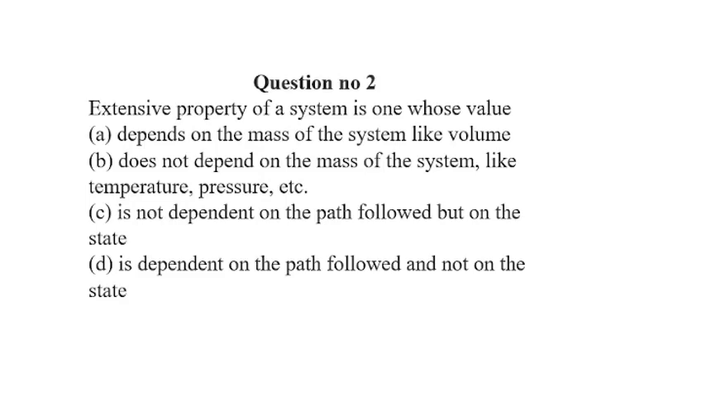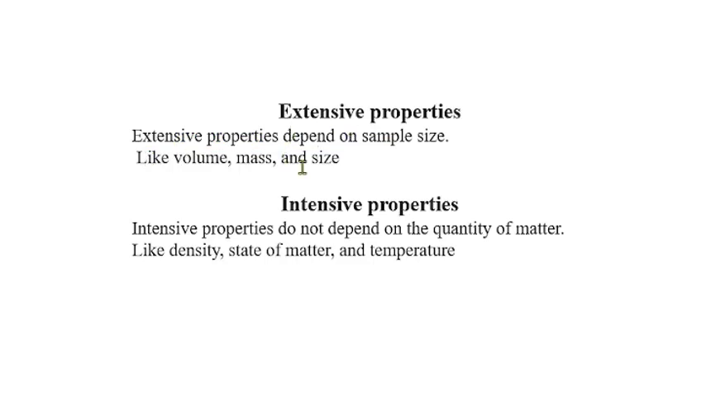Question number 2. Extensive property of a system is one whose value... So we know that one is extensive property and the other is intensive property. Extensive properties of a system depend on the mass of the system. So that is like volume. So correct option is option A. And here are extensive properties and intensive properties. You can read it accordingly.